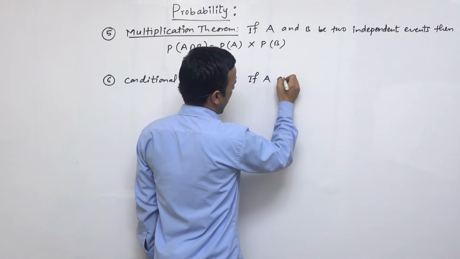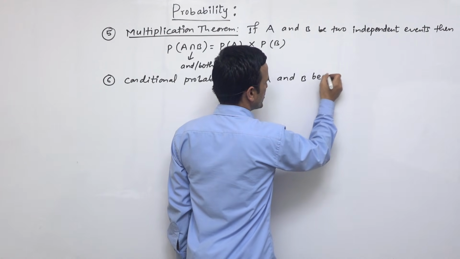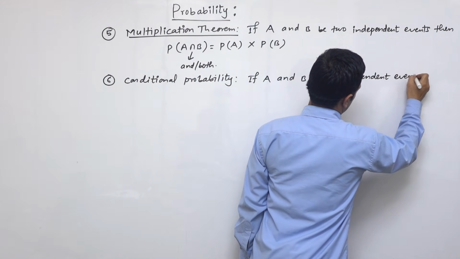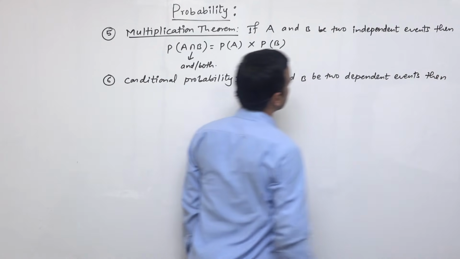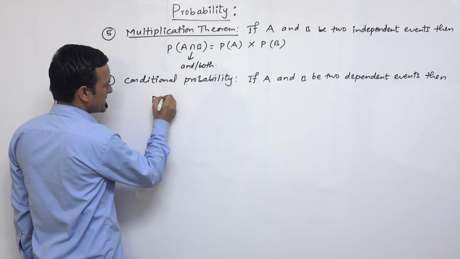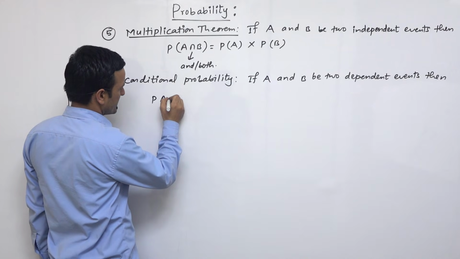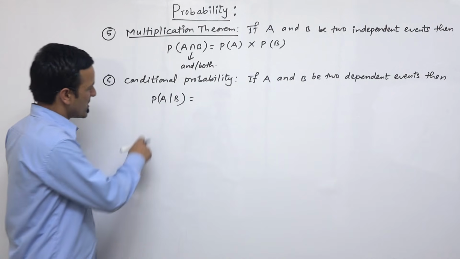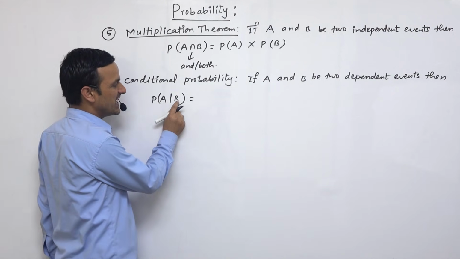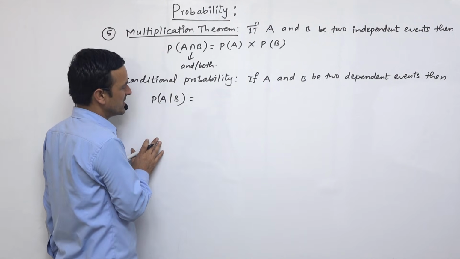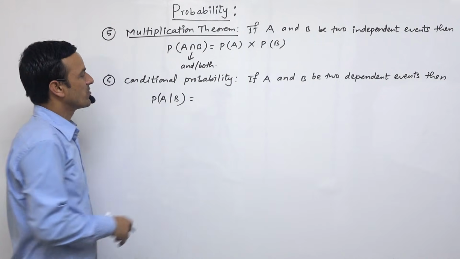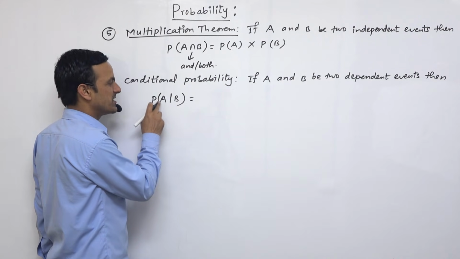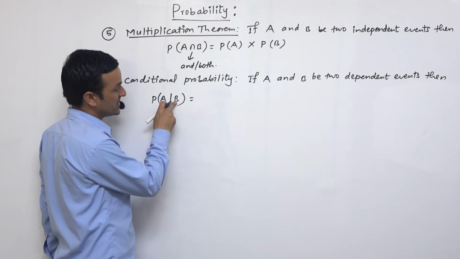So if A and B are two dependent events, then probability of A slash B. This is the probability of getting event A when event B has already occurred, when the probability of B is already known or already given. In that case, we can find the probability of getting this event on the basis of the other event.